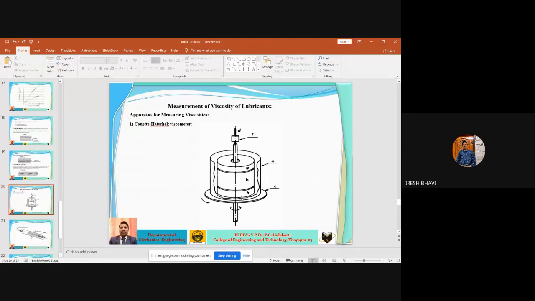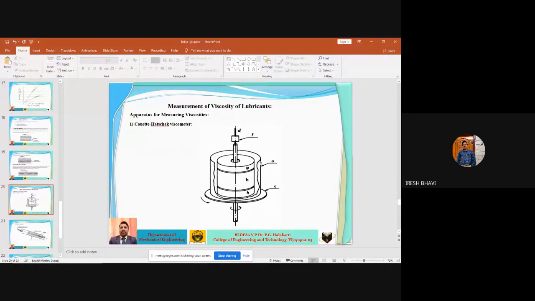When the outer cylinder rotates, that is when cylinder A rotates, what happens to the liquid between the two cylinders? The space between the two cylinders is completely filled with the test lubricating oil, meaning the lubricating oil of which you want to find the viscosity. That lubricating oil is completely filled between this cylinder and this cylinder. So this cylinder is completely closed and this cylinder is suspended at the center. Whatever space is there between those cylinders is completely filled with lubricating oil.